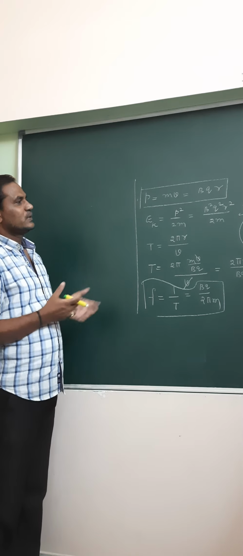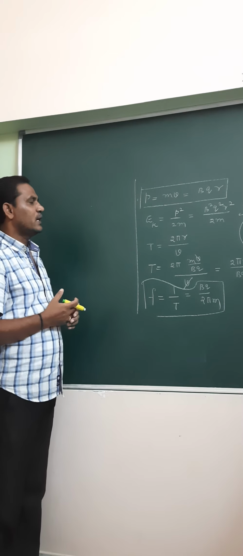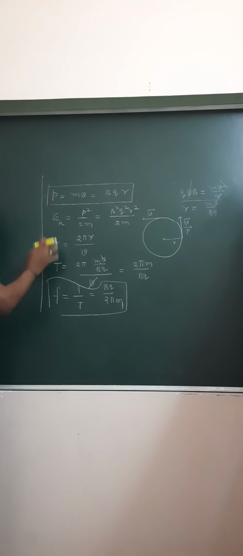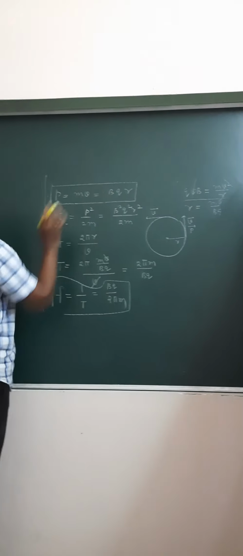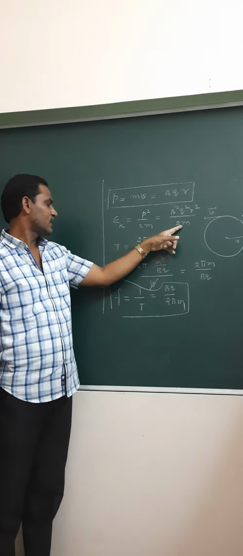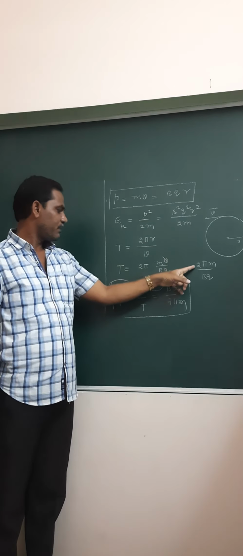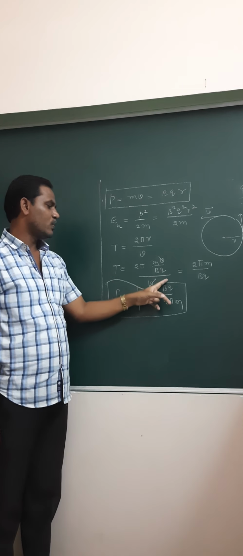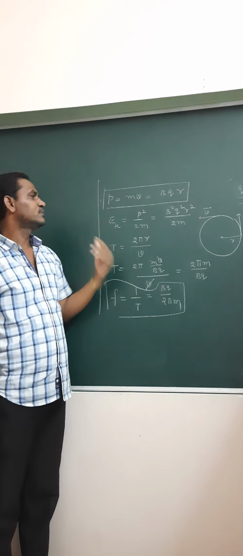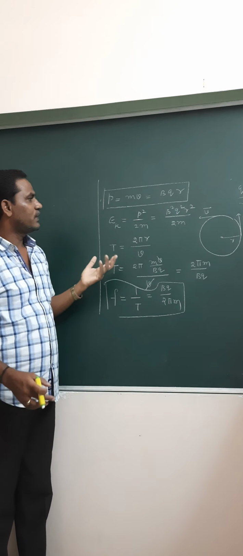So, what expressions did we get? The radius of the circular path is mv by Bq, momentum P is equal to Bqr, kinetic energy is B square q square r square by 2m, time period is 2 pi m by Bq, and frequency is Bq by 2 pi m. From these expressions, we can prepare questions.